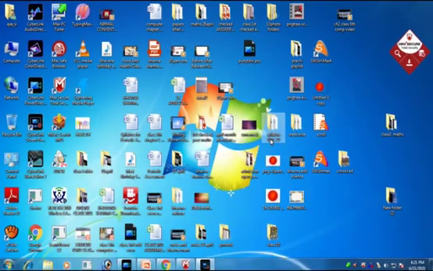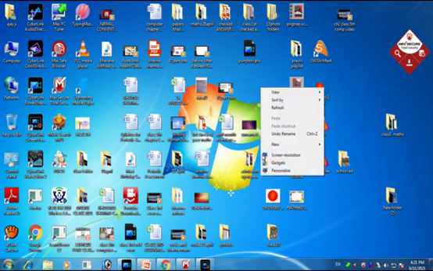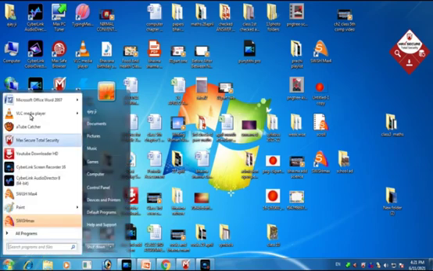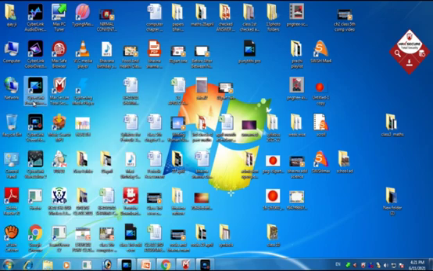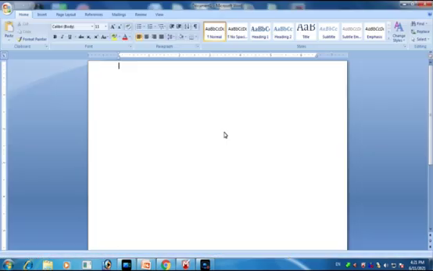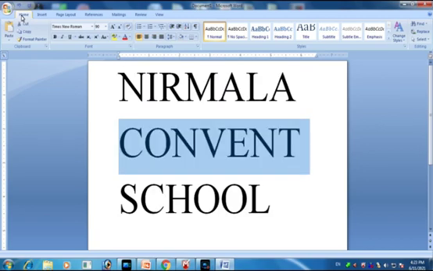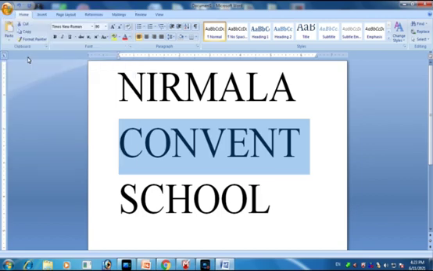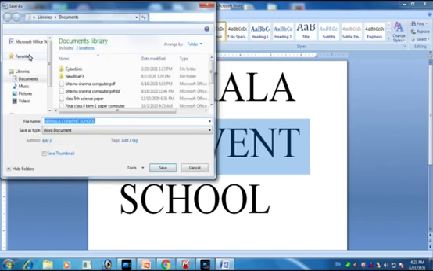Now, how to create a file? If you want to create a new file, how will we do it? Follow these steps. To create a file, step 1, open MS Word. Second step, type anything which you want. Then step 3, click on home and then save. A window appears on the screen. Step 4, now give a specific name to the file and select the disk where you want to save. Step 5, click on save.